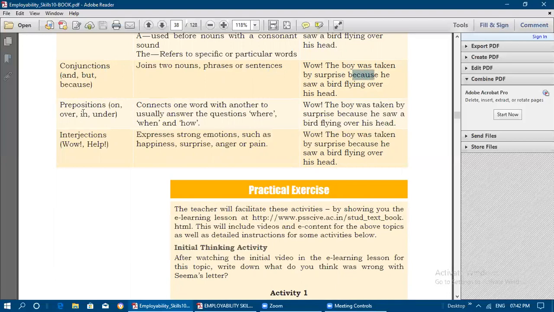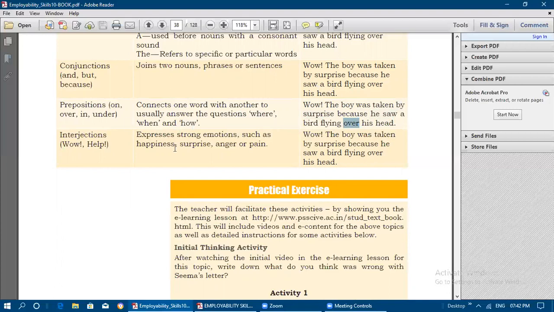Okay, next, prepositions. A preposition connects one word with another, and it usually answers the questions where, when, and how. Wow, the boy was taken by surprise, by surprise, because he saw a bird flying over his head. Over is also a preposition.